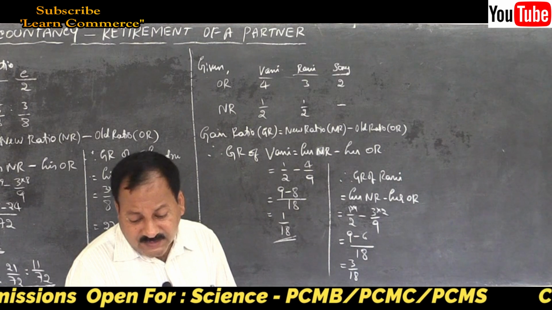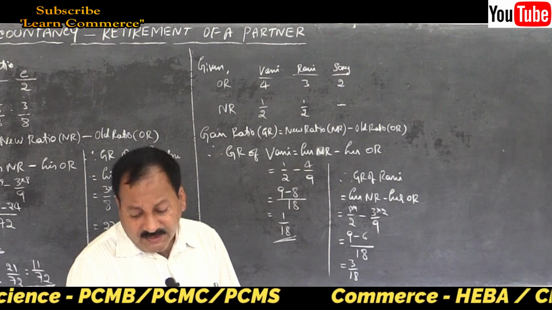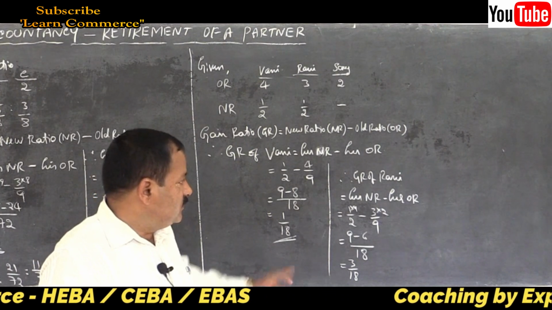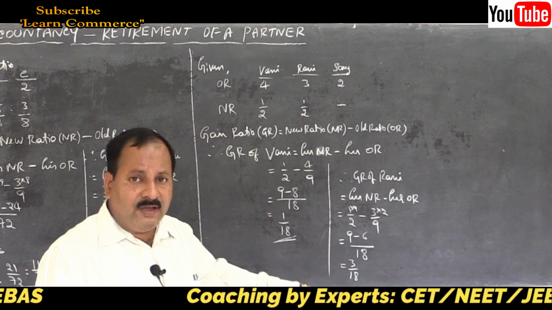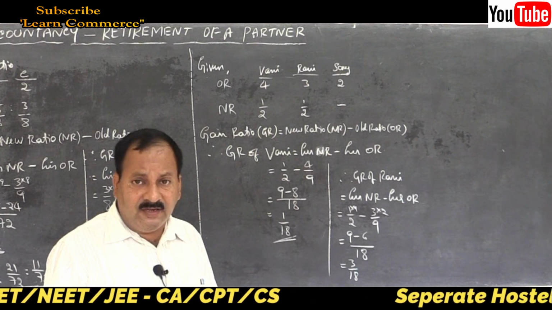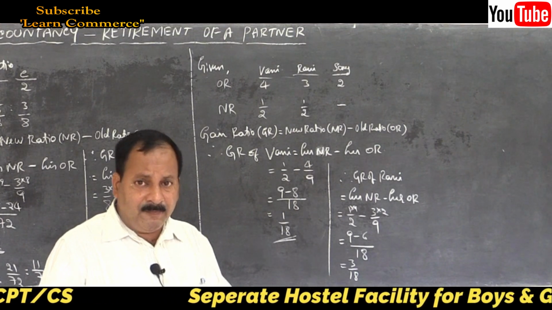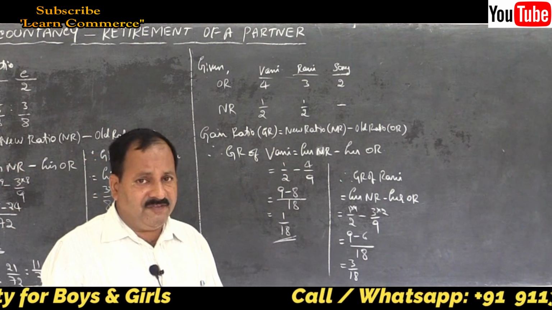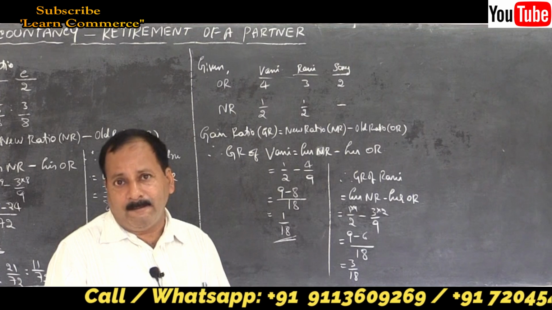continuing partners, that is B, C and D, decided to share future profits equally. Again see, 3 partners are there, 1:1:1, very simple friends. Don't take it as equally means half, no, not like that. 3 partners are there, so 1:1:1 means 1/3, 1/3 and 1/3 is their new ratio, very simple.